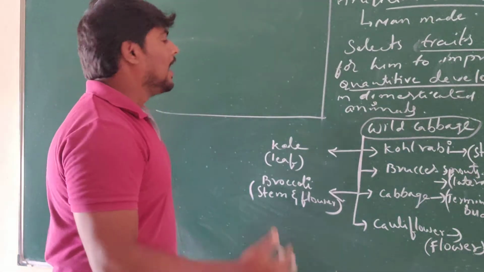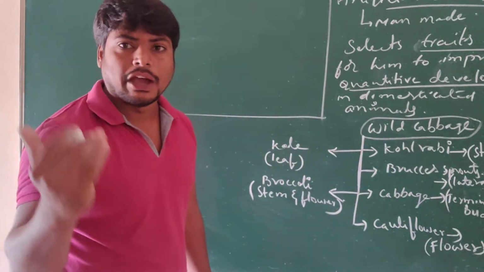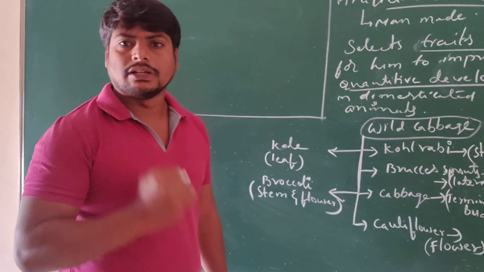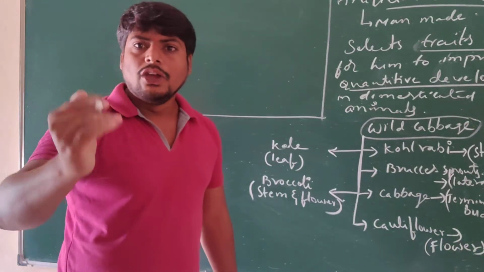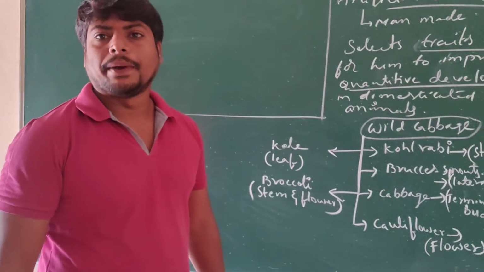Like that, the organisms have developed some characters. The characters which were developed were used for different purposes.